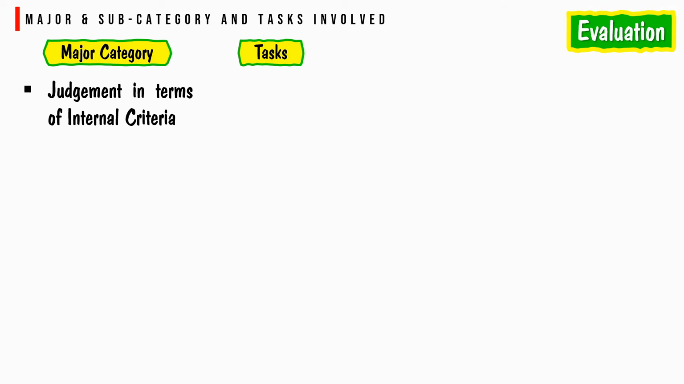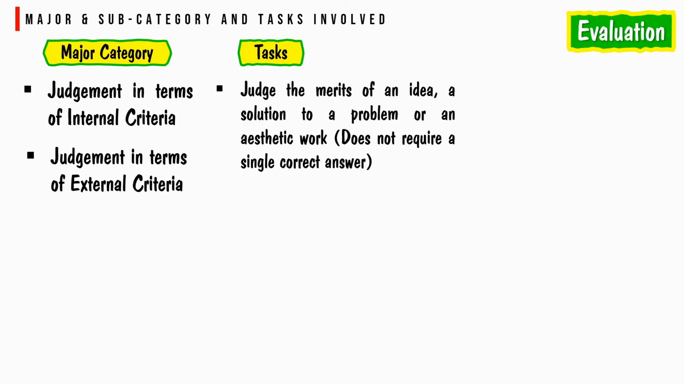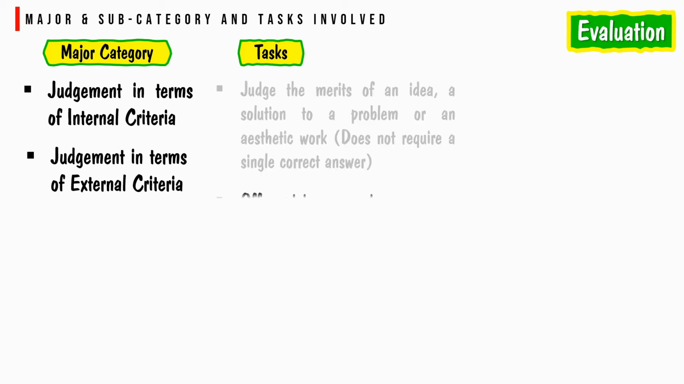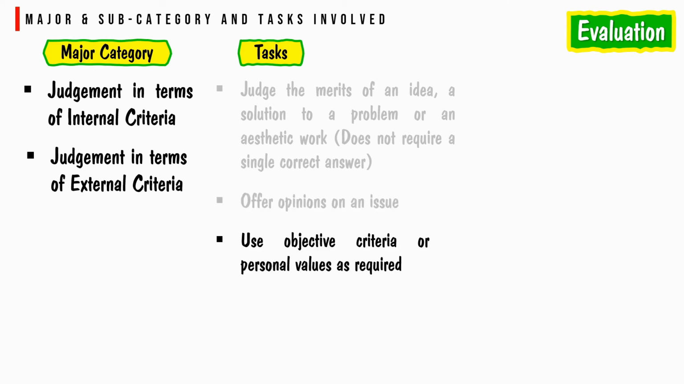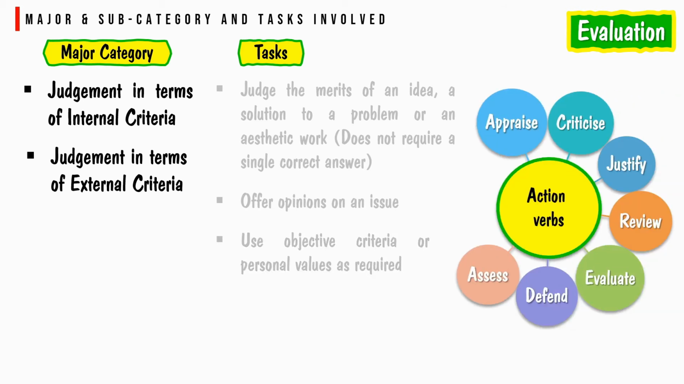Evaluation objectives. Major category is judgment in terms of internal criteria, judgment in terms of external criteria. The task is to judge the merits of an idea, a solution to a problem, or an aesthetic work that does not require a single correct answer. Offer opinion on an issue. Use objective criteria or personal values as required. The main action verbs related to evaluation objectives are appraise, criticize, justify, review, evaluate, defend, assess, etc.